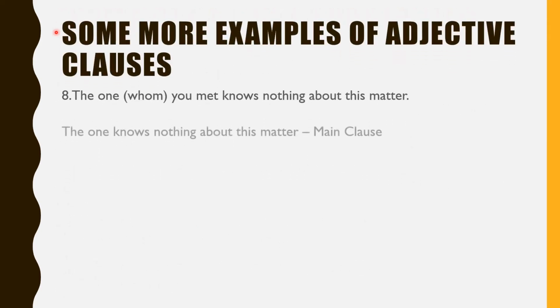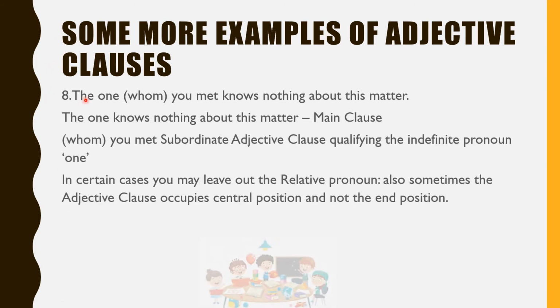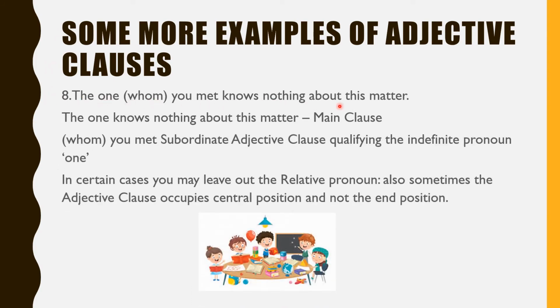Some more examples of adjective clauses. The eighth sentence, the one whom you met knows nothing about this matter. So here whom is put in bracket. It is a relative pronoun. So whom you met is the subordinate clause. It is a subordinate adjective clause. Now the one, you cannot just have the one as the main clause because we know that a main clause has to have a subject and a verb or a subject and a predicate. So where is the other part of the main clause? So what do you do? You identify the verbs in the sentence. So met is one verb and knows is the second verb.